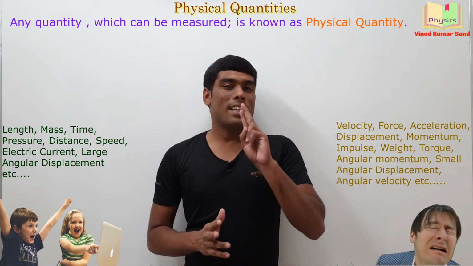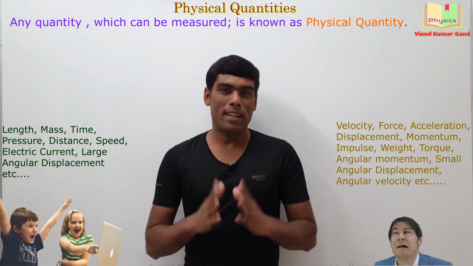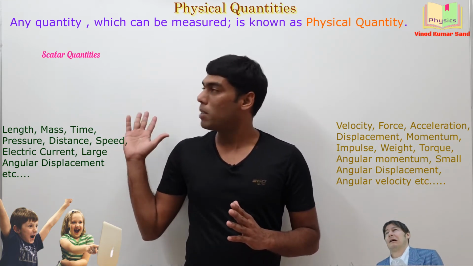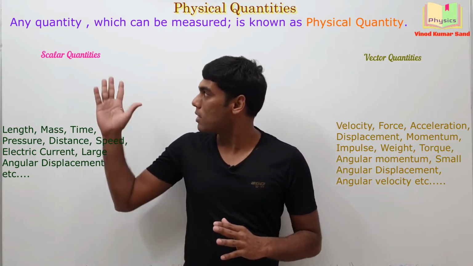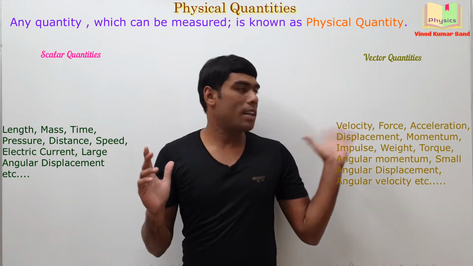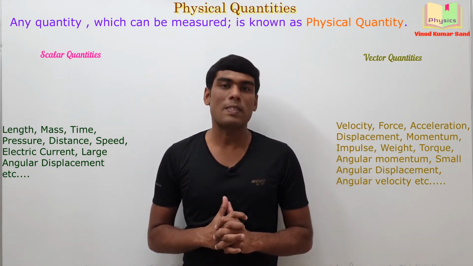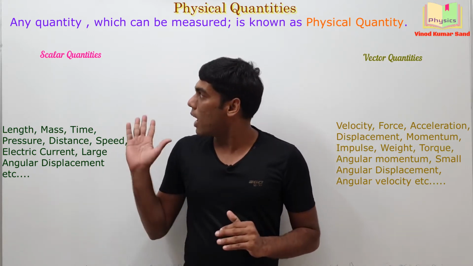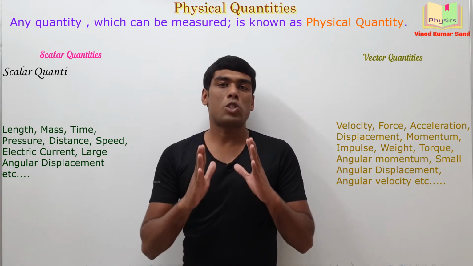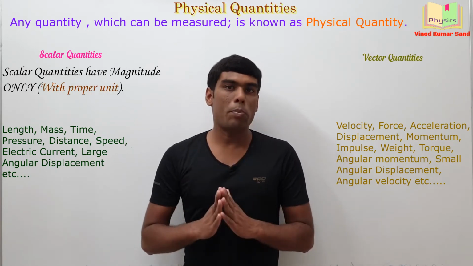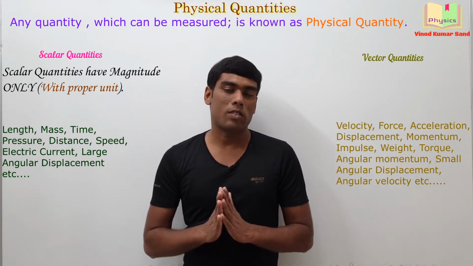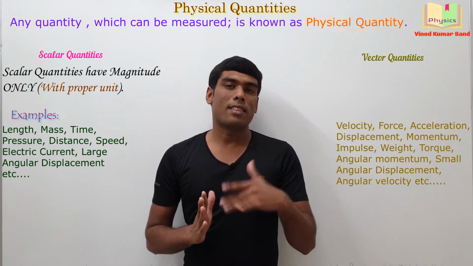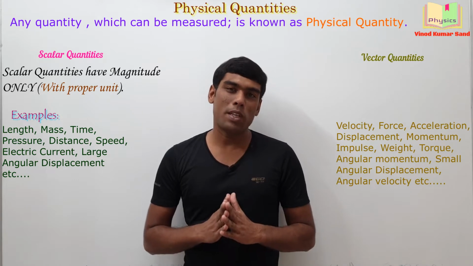Okay. The physical quantities are divided in two parts, namely the scalar quantities and the vector quantities. First, we will see the details of the scalar quantities and then we'll go through the vector quantities. Scalar quantities are those quantities which have magnitude with proper unit and they do not need any direction. For example, length, mass, time, speed.